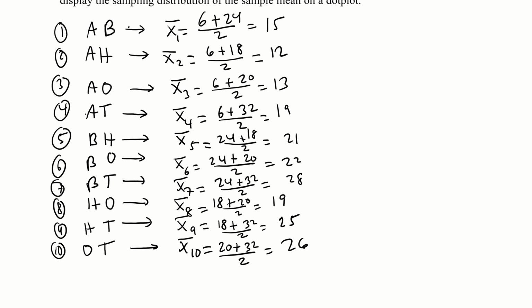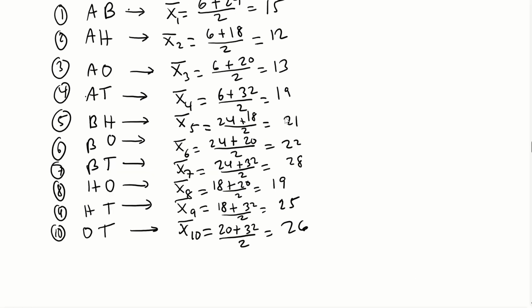All right, so I went ahead and listed out the rest of them. So we got 1 through 10. There are no more possibilities, because if I do TA, that's the same thing as AT. I calculated the averages of the number of wings per pair of people, and so these are my x bars. These are my sample means. This is my sampling distribution of sample means, guys. So if I were to graph these, that's what I would get.